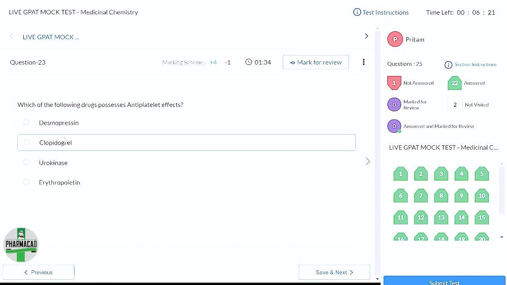There are two options I am left with, clopidogrel or urokinase. Both are in the blood chapter. What is the difference between them? Urokinase is a fibrinolytic drug, which breaks down fibrin, and clopidogrel is an antiplatelet drug. With this basic classification knowledge, you will be able to select the correct answer. Okay.